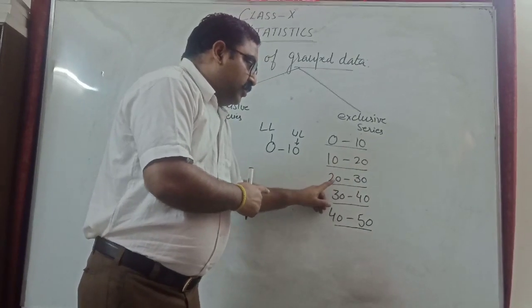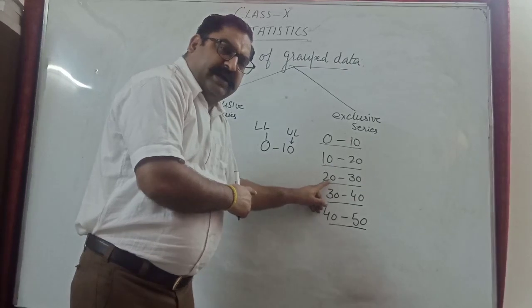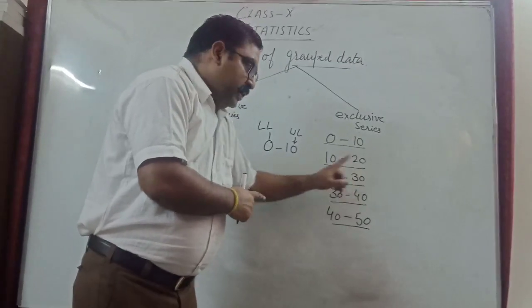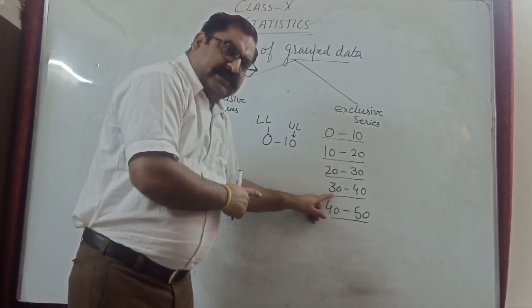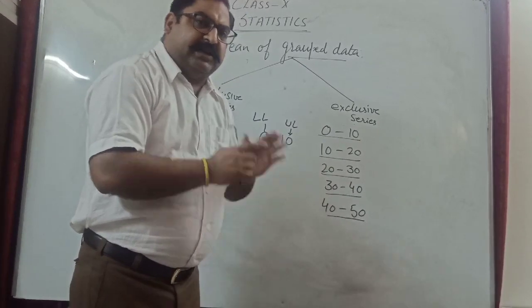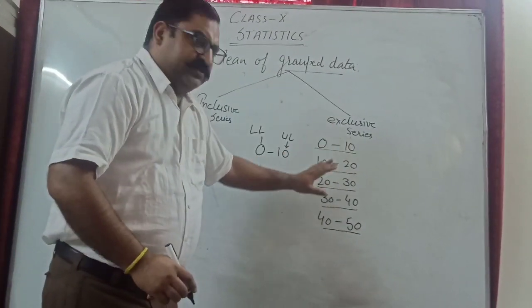The 20 will be counted in the next interval, that is 20 to 30. In this interval 30 will be excluded and will fall in the next category, so the upper limit of a class interval is always excluded.